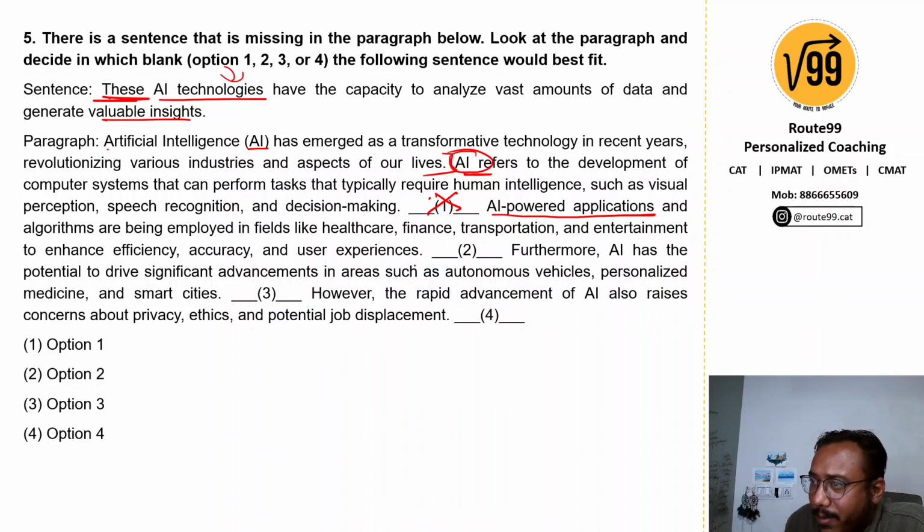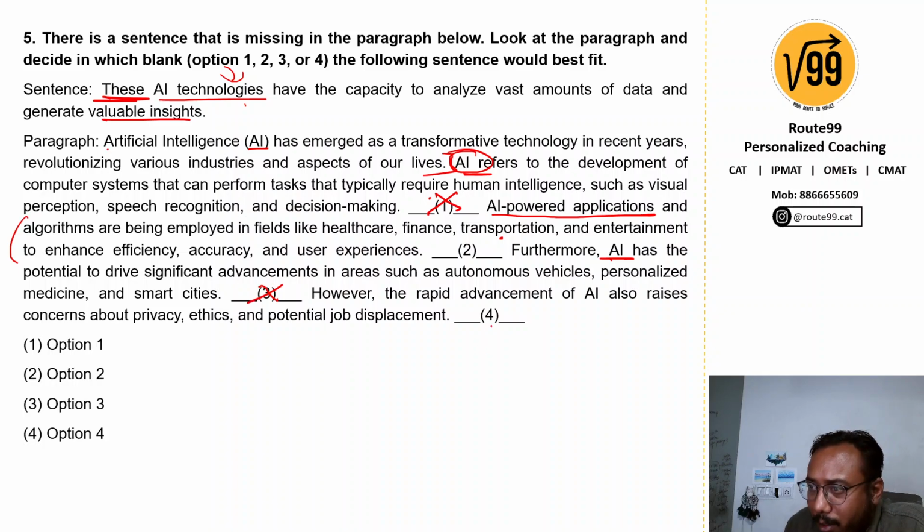Can we put it in blank 2? They are talking about AI applications, and can we say these are AI technologies? Yes, we can. And they have the capacity to analyze vast amounts of data and generate valuable insights. Doing what? By using the algorithms that are being mentioned over here. So it is possible to put it over here, but let's see. "Furthermore, AI has the potential to drive significant advancements in areas such as autonomous vehicles, personalized medicine, and smart cities." Again, they're still talking about AI, but not of technologies, so it is not possible to put the sentence in blank 3.